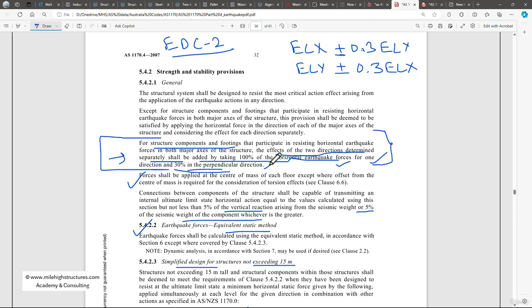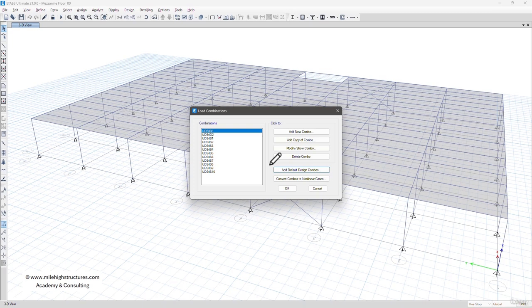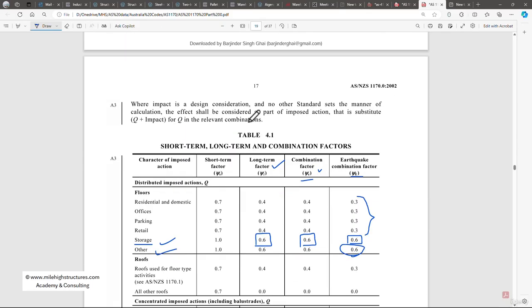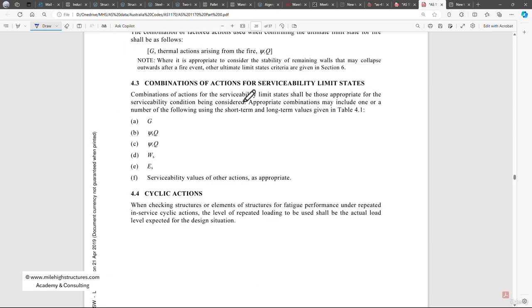So this option is not implemented by default in ETABS. First of all, let us start with this particular option, that is D1, D2, and after that you can see S1, S2. For D1, D2, they are following the serviceability load combinations. So the combination of actions for serviceability limit state, basically this is that we do need to use